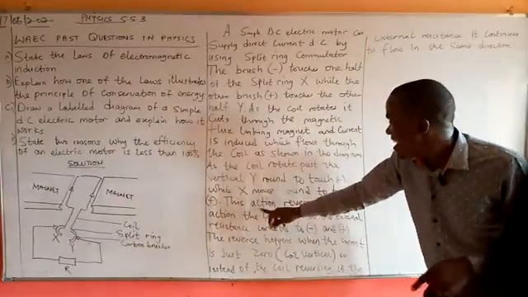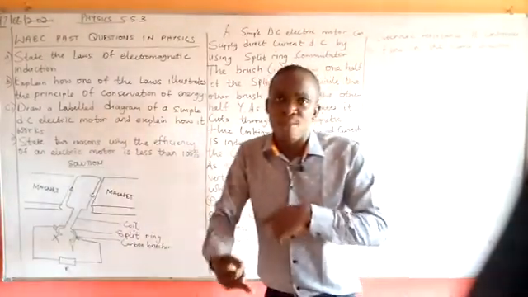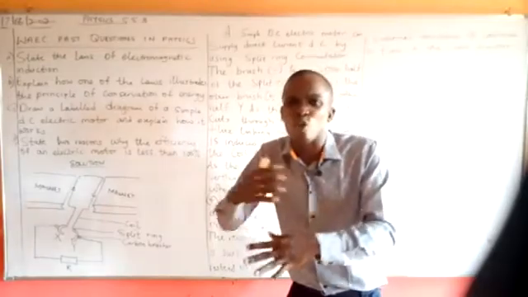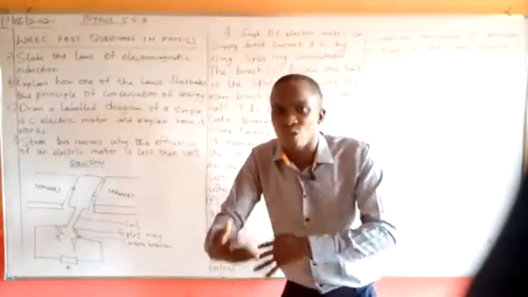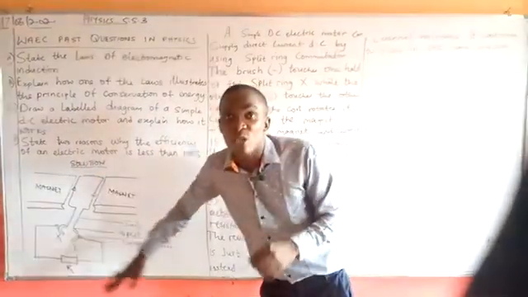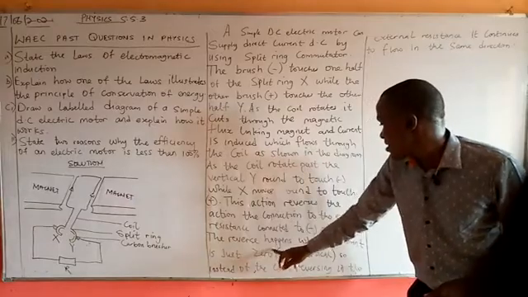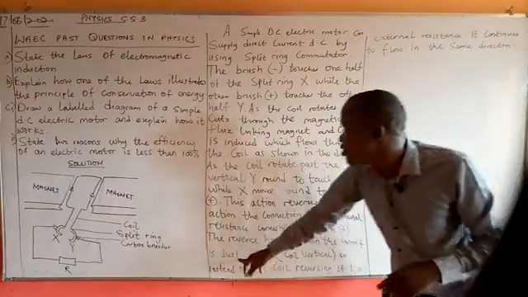Now we are told that this action reverses. During the process of reversal, you will discover that there is a continuous contact, a continuous harmony that allows the working principle of this to be effective.